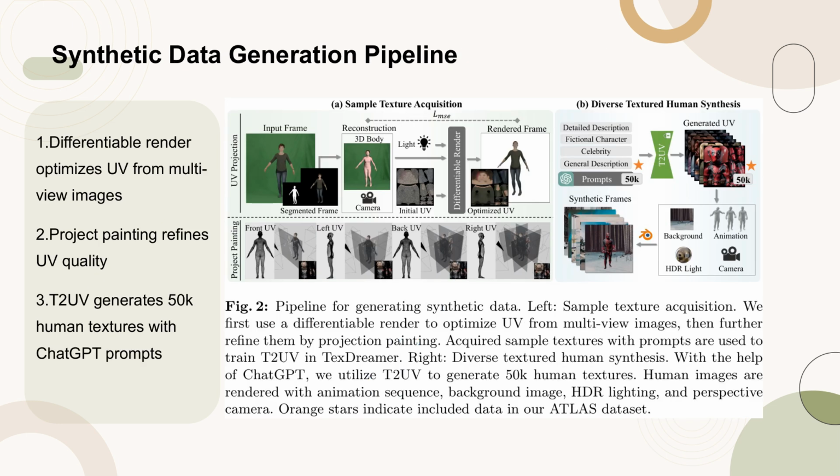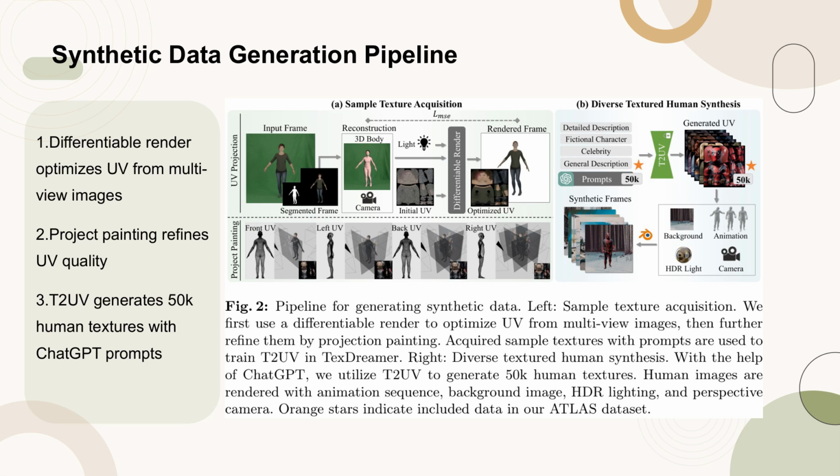Figure 2 illustrates the pipeline for generating synthetic data. On the left, the process of sample texture acquisition is shown. Initially, a differentiable renderer is employed to optimize UV maps from multiple views of images. These UV maps are then further refined using projection painting, a technique commonly used in CGI production. The acquired sample textures, along with corresponding prompts, are utilized to train the T2UV module in TexDreamer.